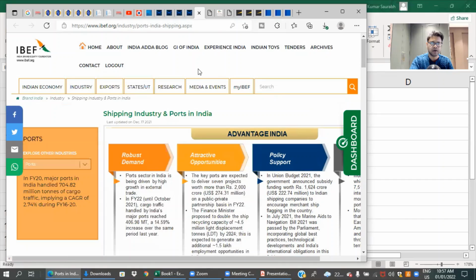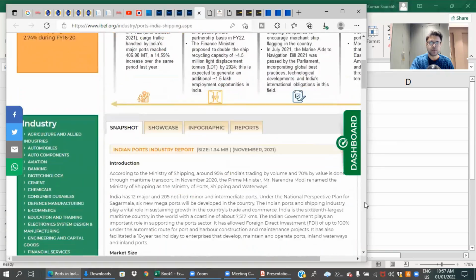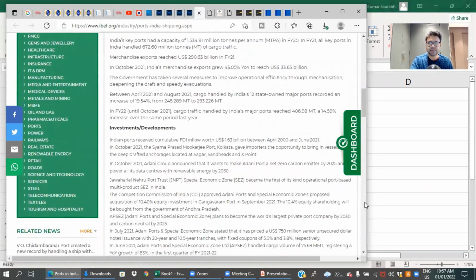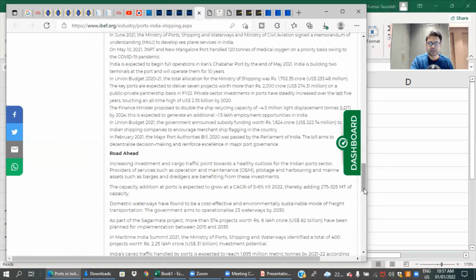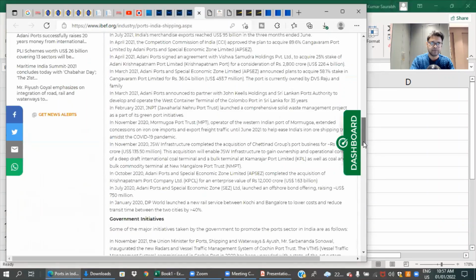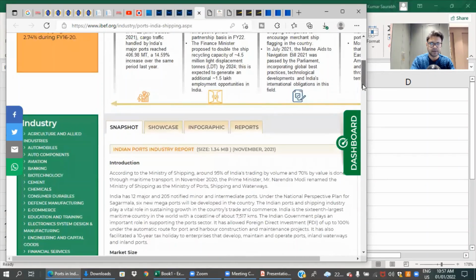The only caveat I would say is that because it's a public sector website and their job is to promote India as an investing hub, they will paint a very rosy picture, of course with data and facts. So use it for research, but have your own risk framework in mind, and deal with a bit of caution.